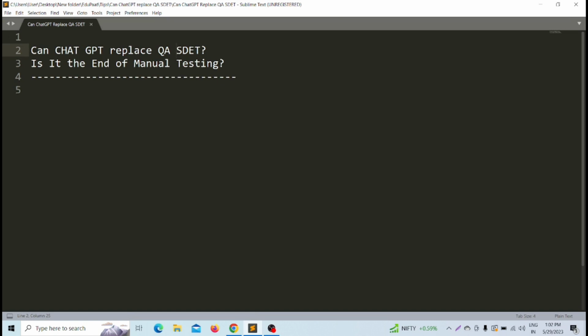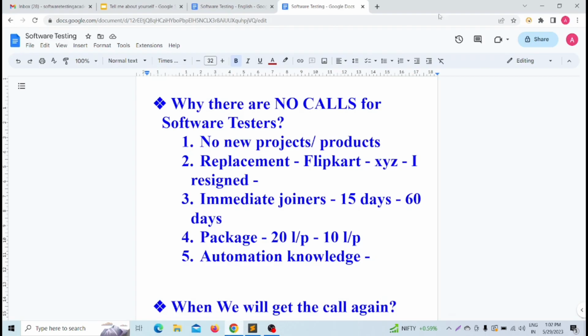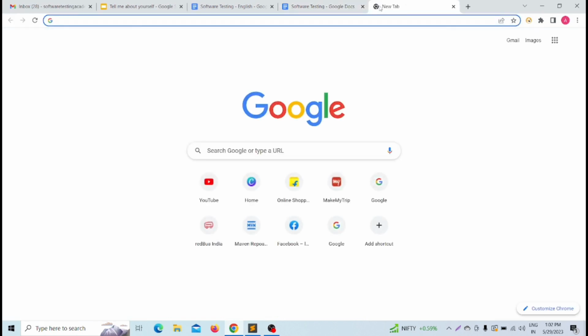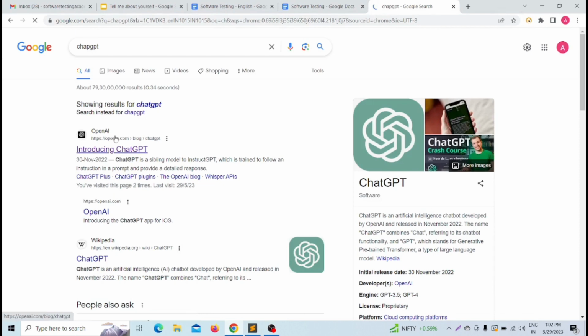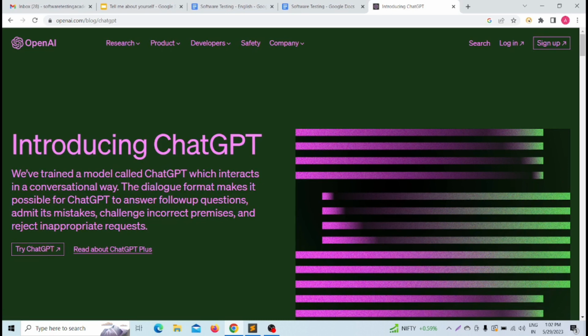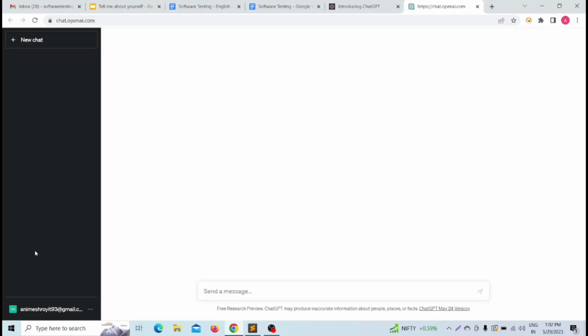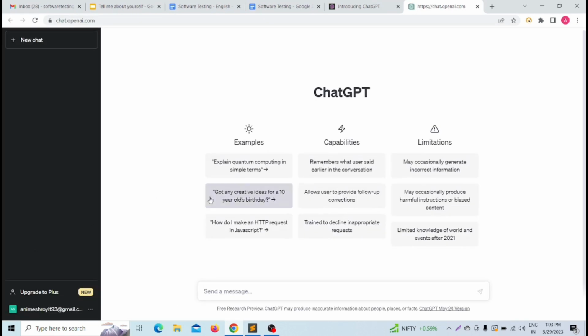Now suppose I am going to the ChatGPT window. I am on Google, I am writing ChatGPT, and I am going to OpenAI.com. Now this is my ChatGPT homepage. I am clicking on Try ChatGPT. Now this is my landing page of ChatGPT.